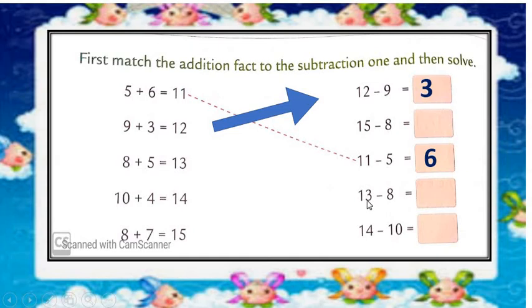Look, this is starting with 13. 13 minus 8. What will be the answer? 13 minus 8. 13 before 12, 11, 10, 9, 8, 7, 6 and 5. 13 minus 8, we get number 5.